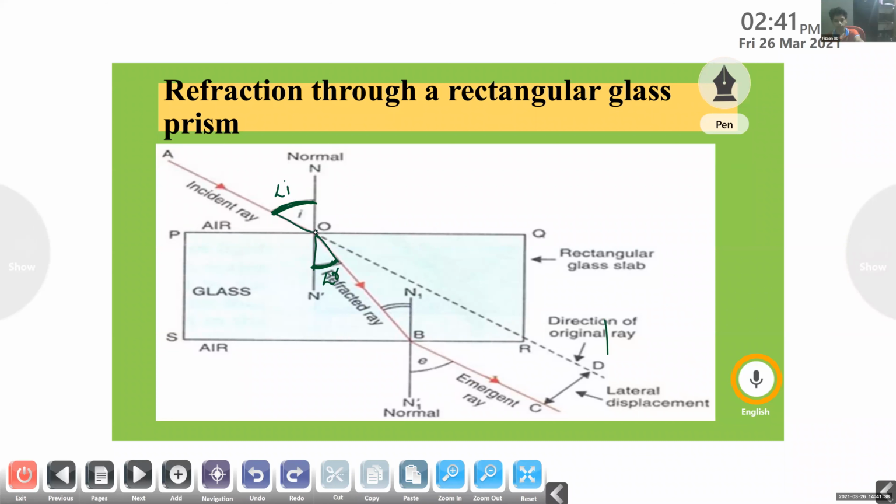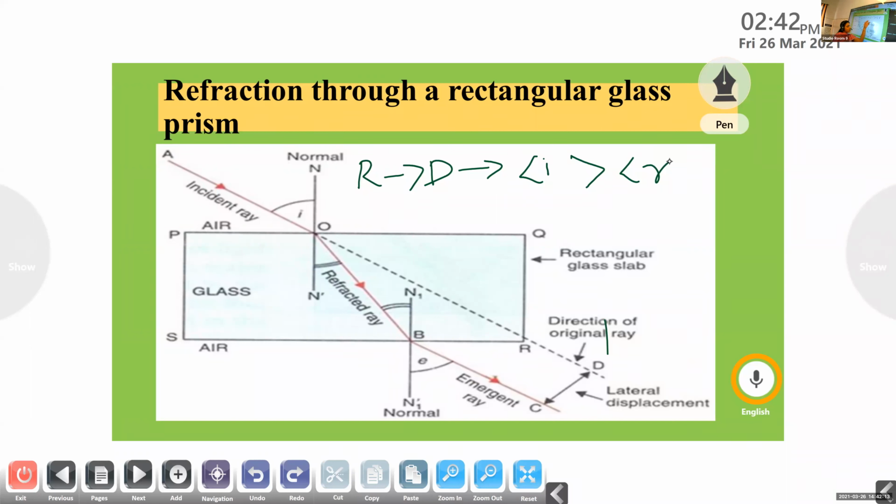So if the ray of light is entering from a rarer to a denser medium, we can say that the angle of incidence is greater than the angle of refraction. All of you, please note that point also. If the ray of light is entering from a rarer medium to a denser medium, the light ray is bent towards the normal.